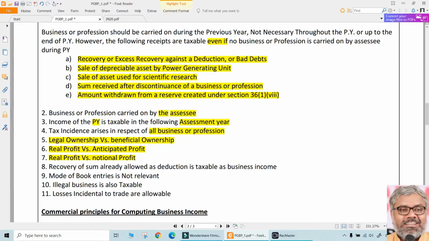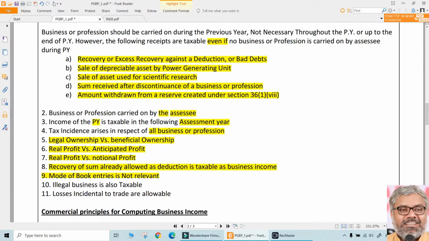Of course, that does not mean it is taxable on receipt basis. It is taxable either on receipt basis or on accrual basis according to the method of accounting followed by the assessee and according to the choice of the assessee. So, notional profits and anticipated profits cannot be taxed. Real profits only can be taxed.